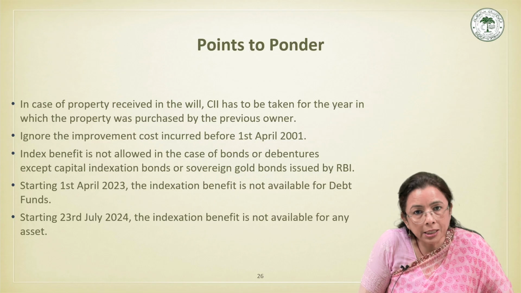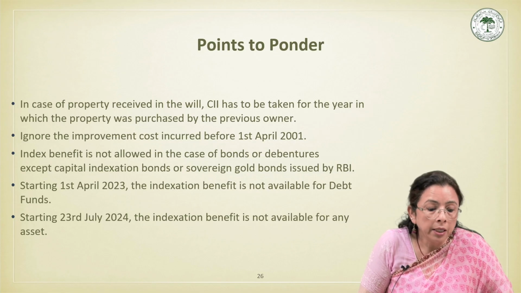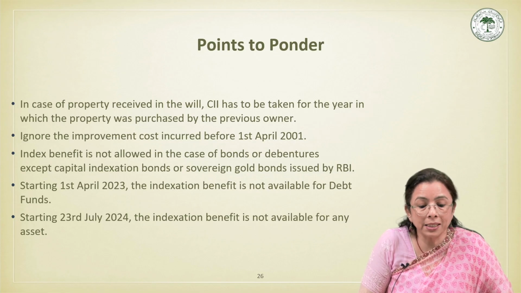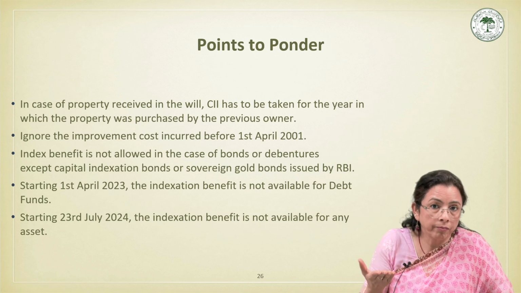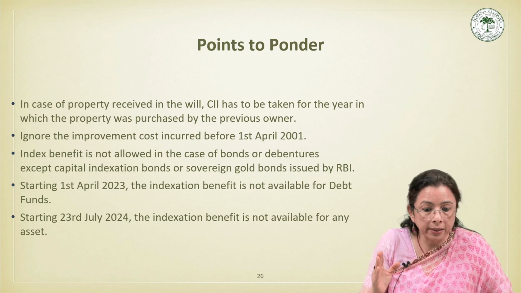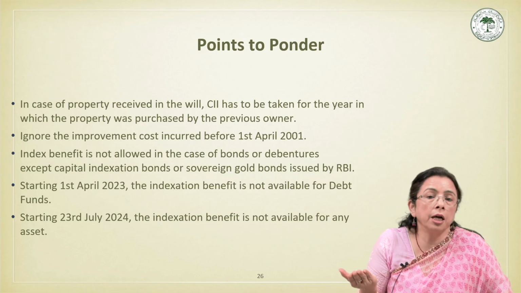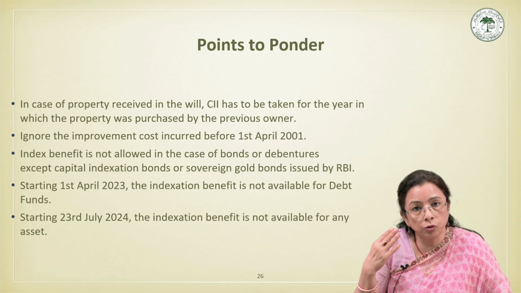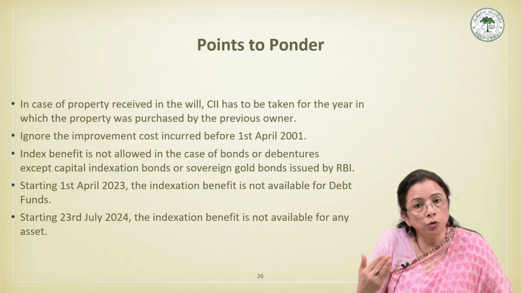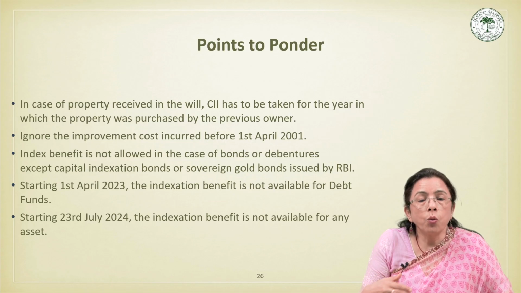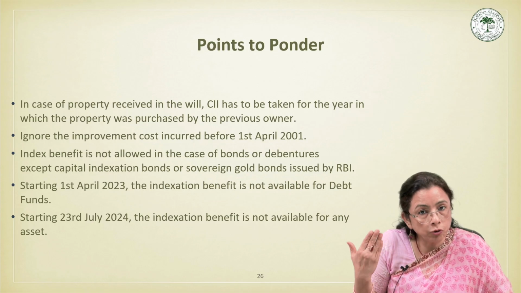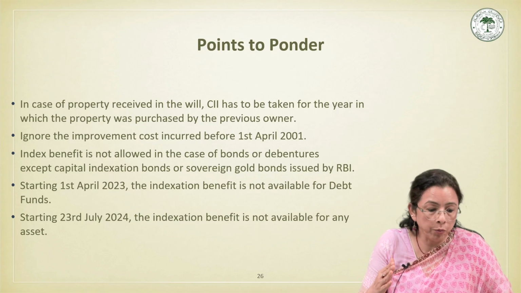In case of property received in a will, the cost inflation index, that is CII, will be taken for the year in which the property was purchased by the previous owner. Please understand this. For example, your father purchased a house in the year 2006, but you got it in 2016. While you are indexing it, the CII will be taken for the year 2006. This is very important.